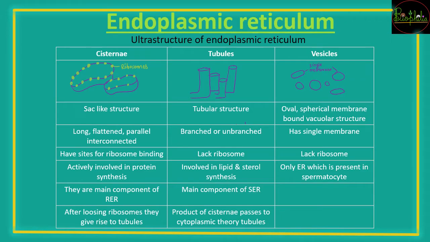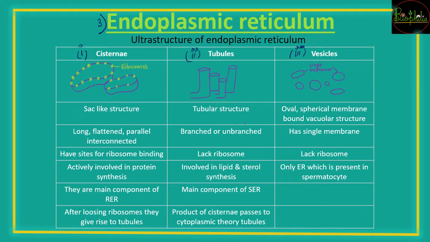Now we speak about the third thing, that is the endoplasmic reticulum. The ultrastructure of the endoplasmic reticulum is going to show three major structures. Endo means inside, plasmic means the cytoplasm, wherein this kind of organelle will be present with three ultrastructures: the first is the cisternae, the second is tubules, and the third is the vesicles.